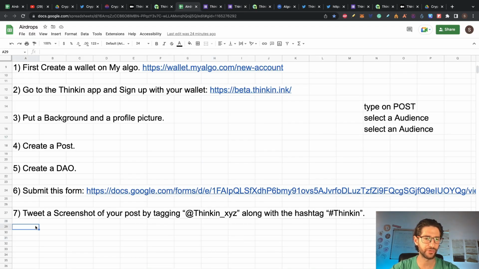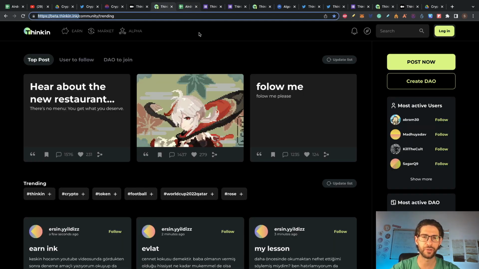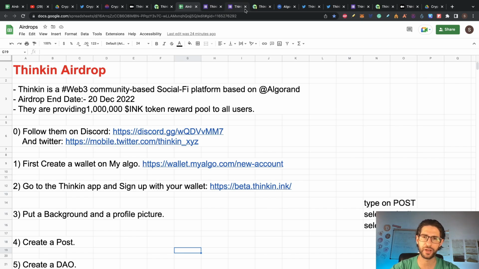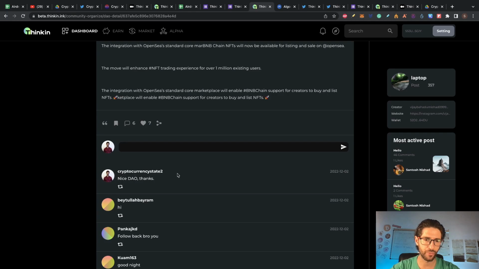The last step, guys, is send a tweet with a screenshot of your post by tagging the Twitter account of the project and with the hashtag of Thinkin. Doing that, guys, you already are eligible for the airdrop, and every day you can put posts, like other comments, or even other posts, comments and stuff.